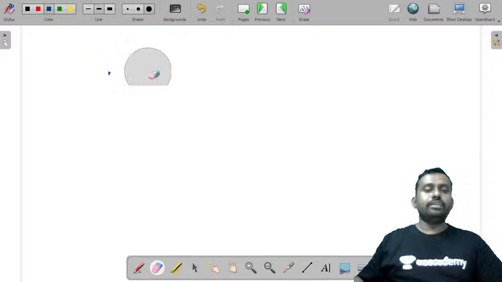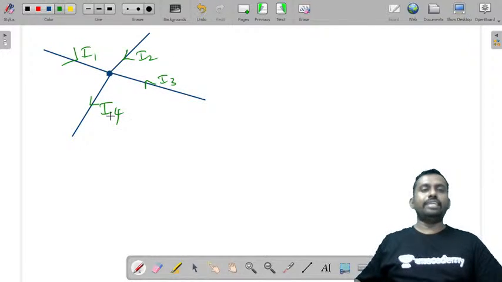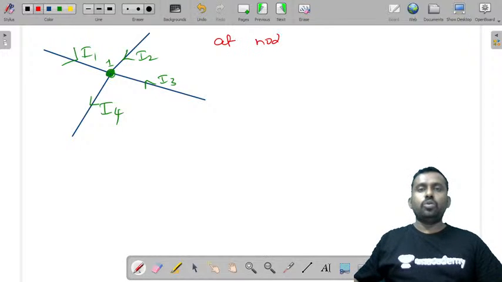Let us consider a node, and let us say there are n number of branches that are coming out of this. There are n number of branches that are connected to this, to be specific. And if I say there is some current I1 that is entering, I2 that is entering, I3 that is entering, and let us say I4 that is leaving, and this is a node, let us call this as node 1. So we can say that at node 1,